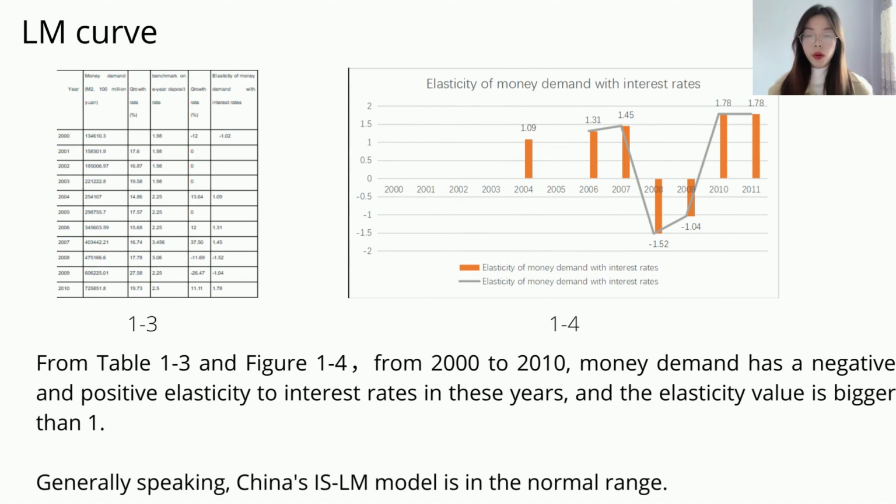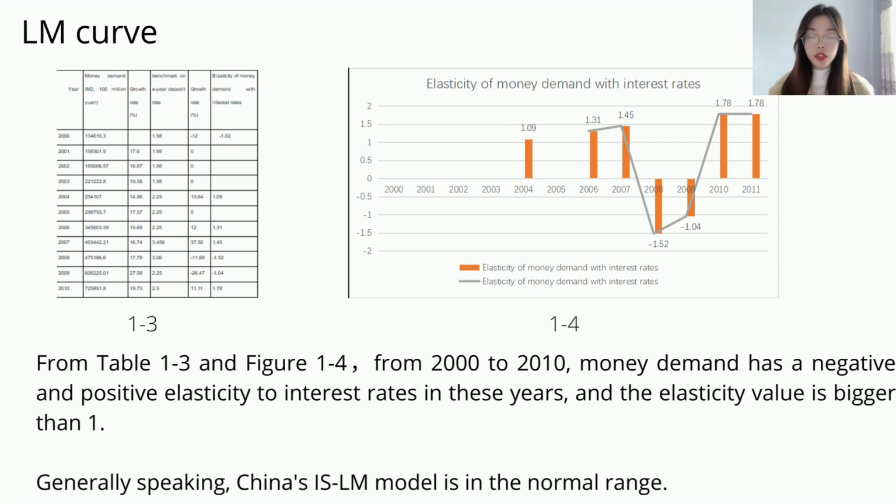Then, draw a suitable LM curve for China. Table 1-3 shows the sensitivity of money demand to interest rate H and the sensitivity of money demand to income K. From Figure 1-4, we can see money demand has a negative and positive elasticity to interest rate in these years, and the elasticity value is bigger than 1. We can see the elasticity to interest rates in 2010 was 1.78,